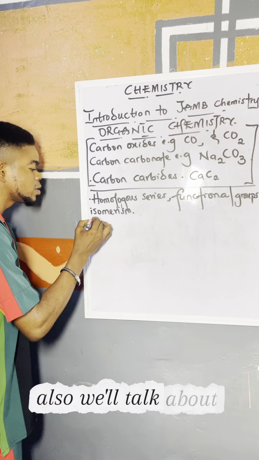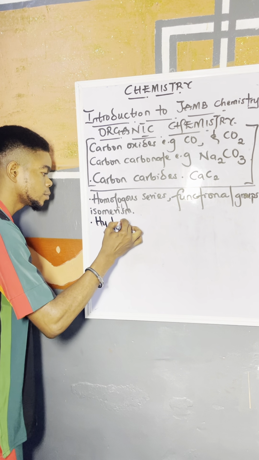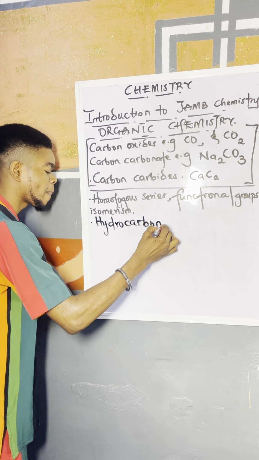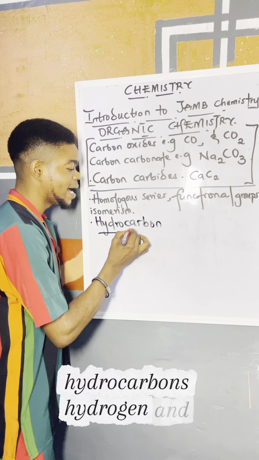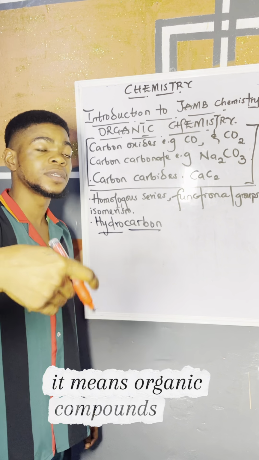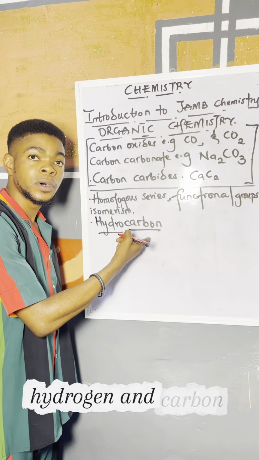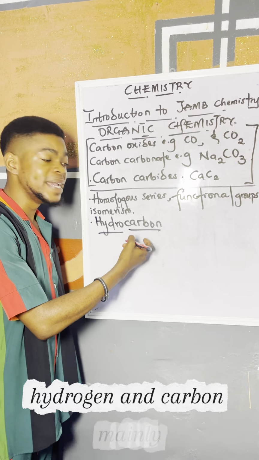Also, we'll talk about hydrocarbons. Hydro and carbons. It means organic compounds that contain hydrogen and carbon mainly. Under these hydrocarbons, we have three major groups. We have the alkanes, alkenes and alkynes. But also we can study benzene and its derivatives under hydrocarbons.